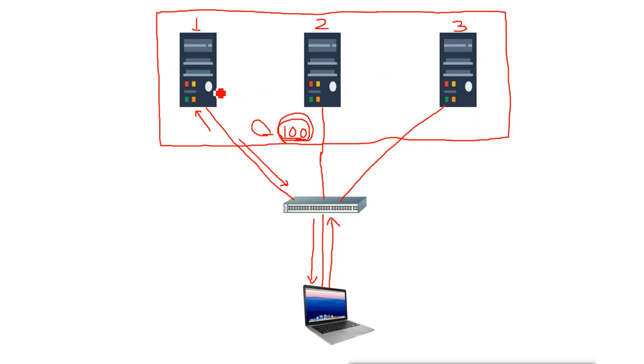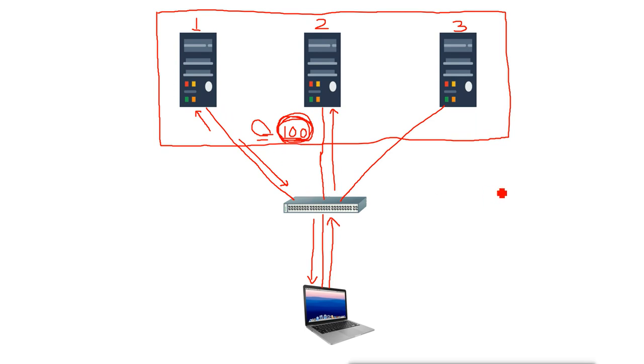If this server is not able to handle the traffic, then the request goes to the other server, and this other server says, okay, this 100 IP is mine, this is my IP and this is my MAC address. The same MAC address, the virtual MAC address. And same as for this one also. Now these three machines are not responding with their own IP addresses. They are responding with this cluster IP address. So any request that comes to them for this IP, they will say that this is my IP address.